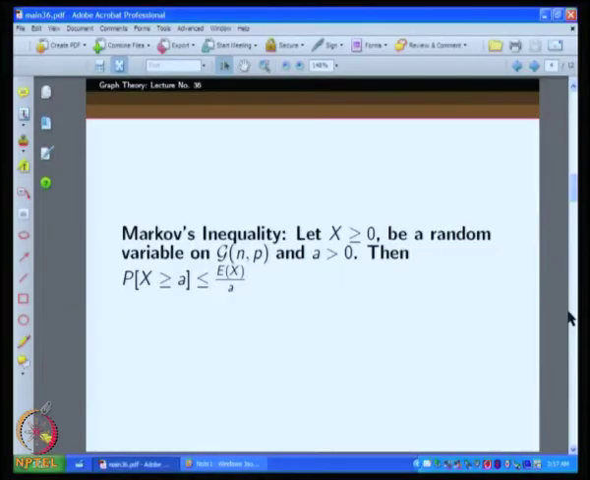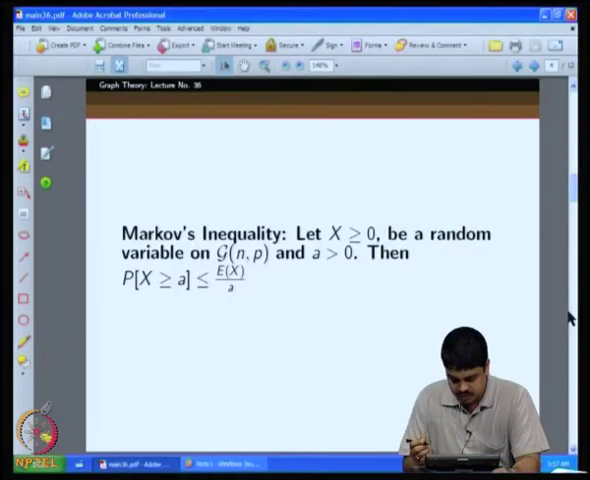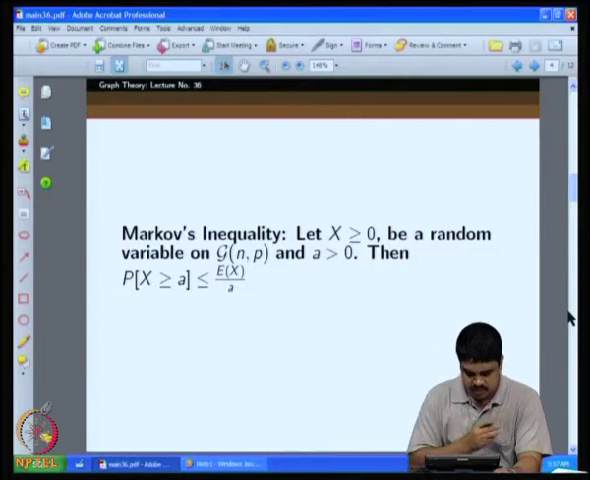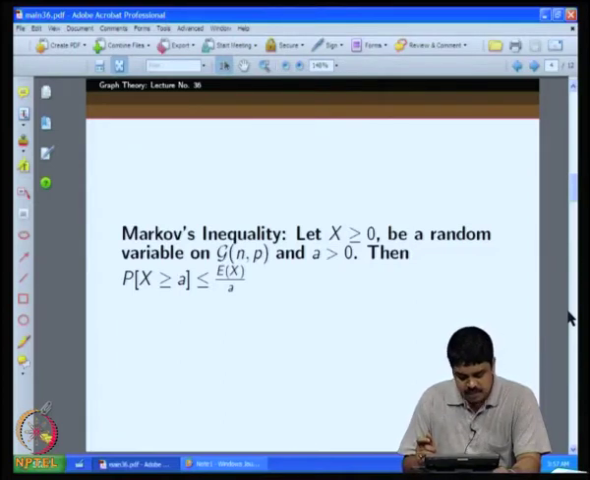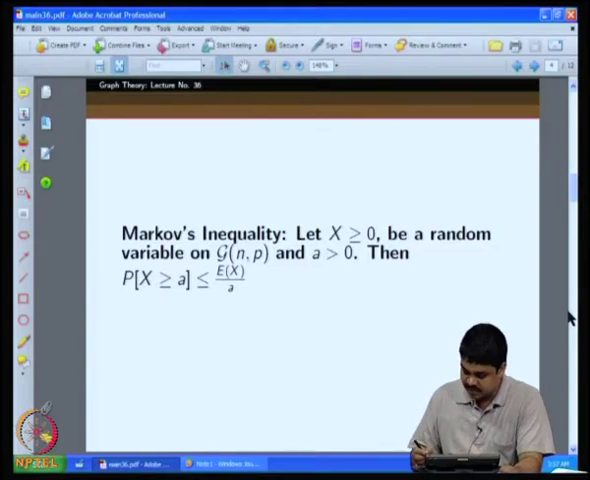Now that we have introduced the expectations, we will introduce one inequality related with expectation which becomes very helpful. This is called the Markov inequality. The Markov inequality says: let x, with x greater than or equal to 0, be a random variable. It need not be in G(n,p), but let us say it is a positive random variable. Then consider a value a greater than 0. Then the probability that x is greater than or equal to a is always less than or equal to expectation of x by a. This is the important thing.